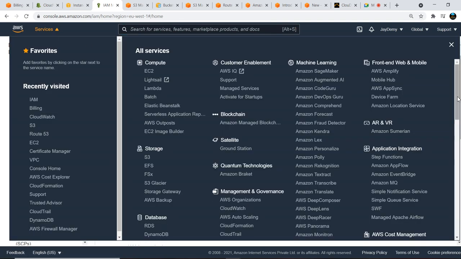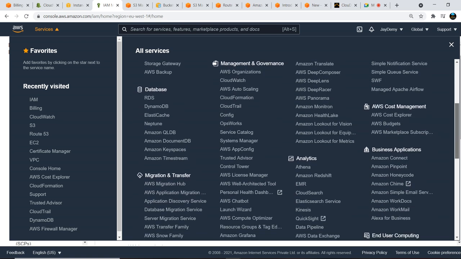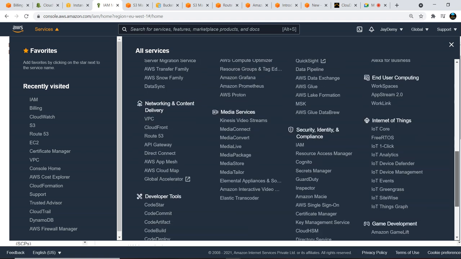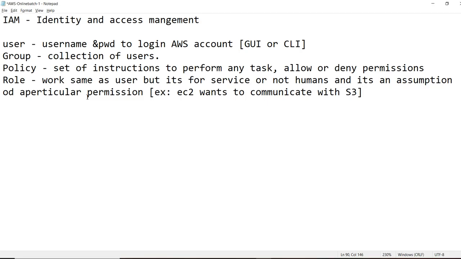Or else it is under management and governance. I think it is under management, under governance. Yes, it is not under management. It is under Security, Identity and Compliance, IAM. You can see here IAM. This is the one we are discussing.